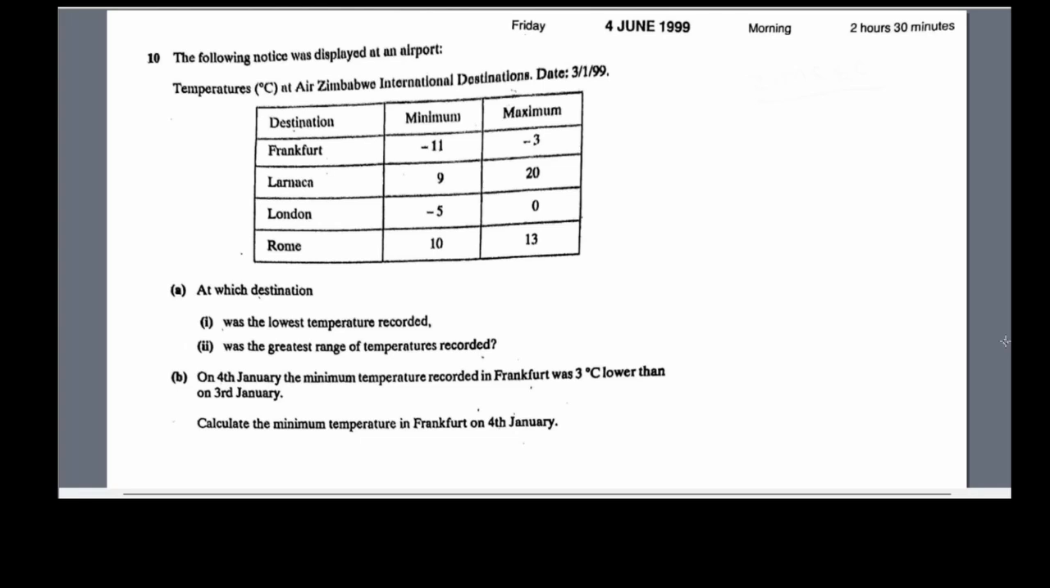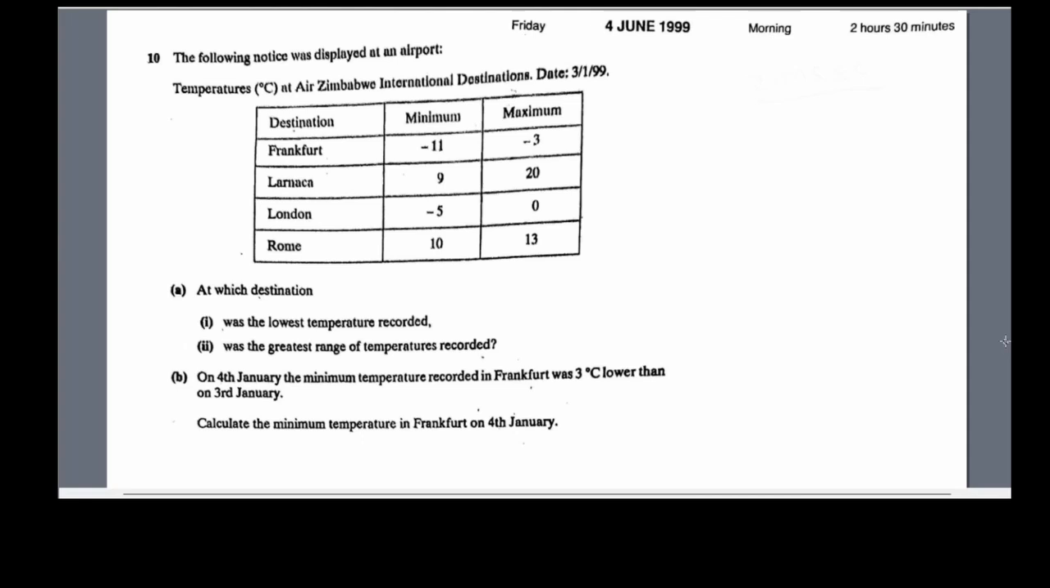Frankfurt, the minimum temperature and the maximum temperature, the minimum being minus 11 degrees Celsius, the maximum minus 3 degrees Celsius. Larnaca, the minimum is 9 and the maximum is 20. London, minus 5 degrees Celsius and 0 degrees Celsius. Then Rome, 10 degrees Celsius and 13 degrees Celsius. So 10A, at which destination, part 1, was the lowest temperature recorded?